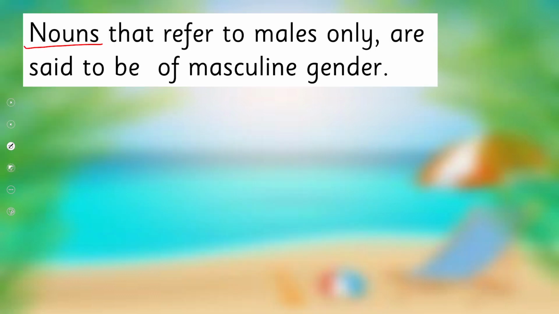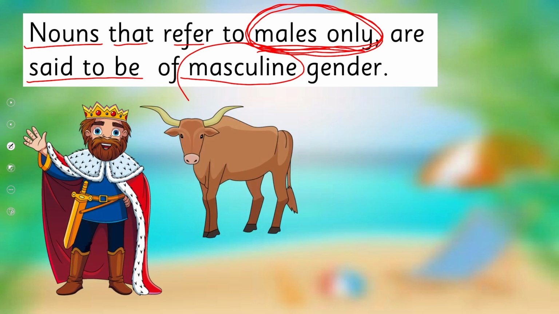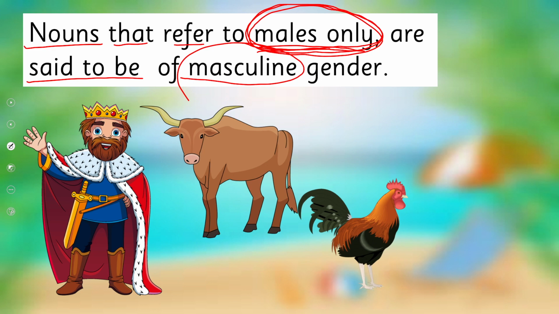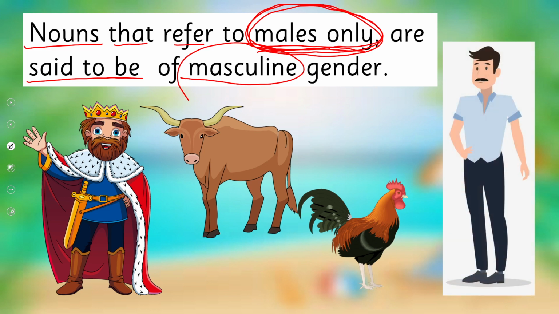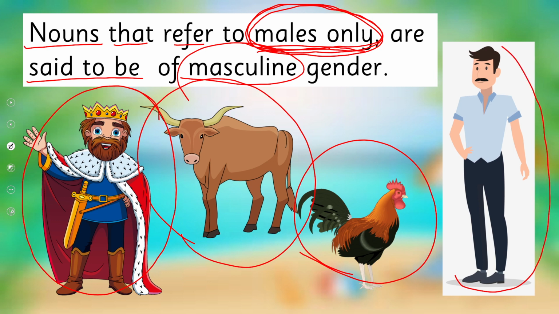So, nouns that refer to males only. Okay, a naming word, a noun which represents a male only is said to be masculine gender. For example, king, bull, rooster and man. So these are all masculine because these names are referring to males only. Are you getting it?